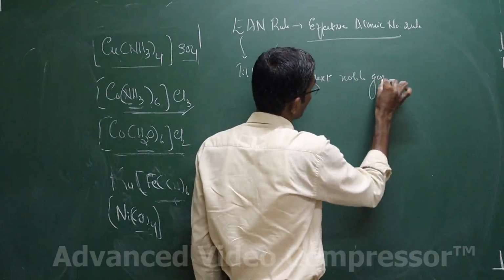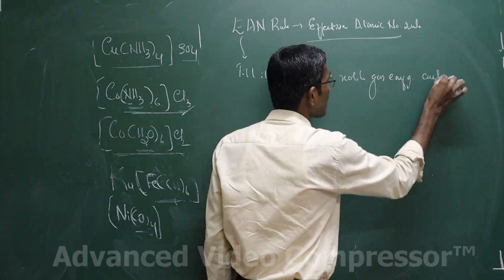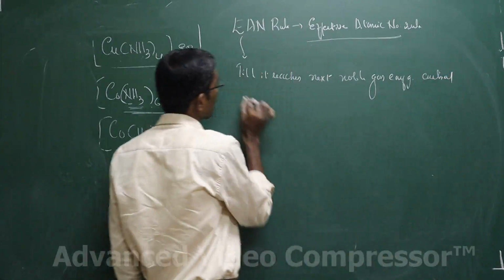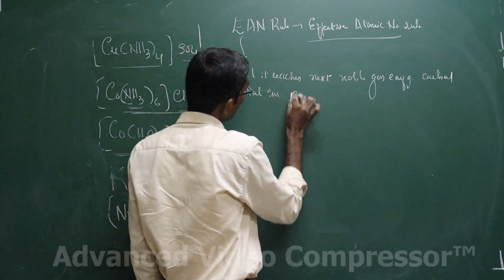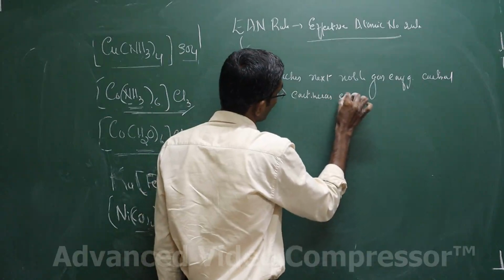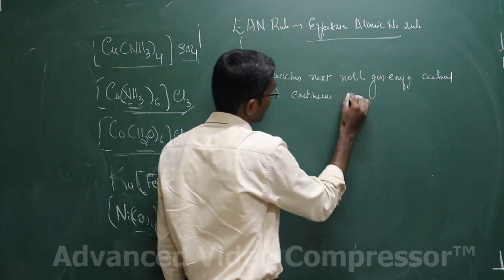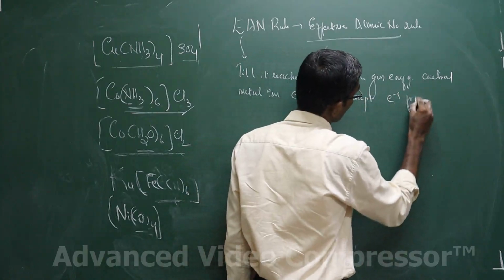The central metal ion, or the central atom, continues to accept electrons from the ligand.